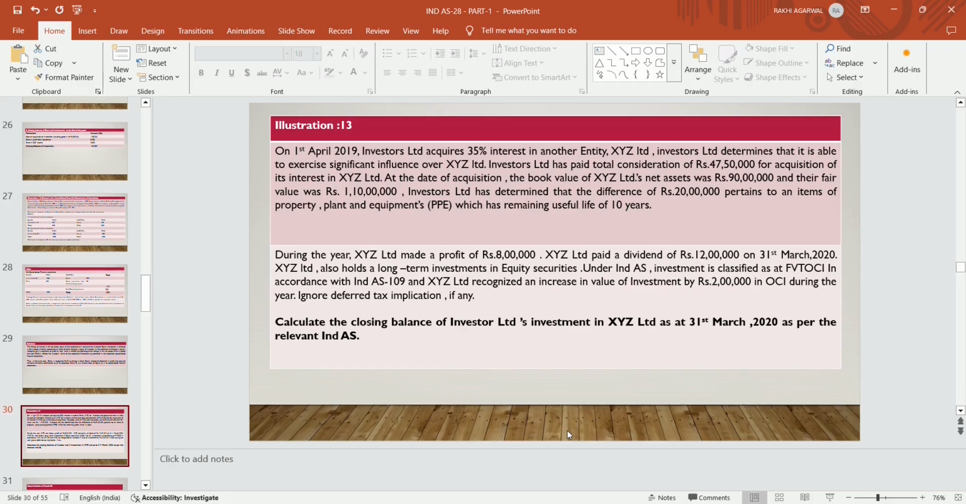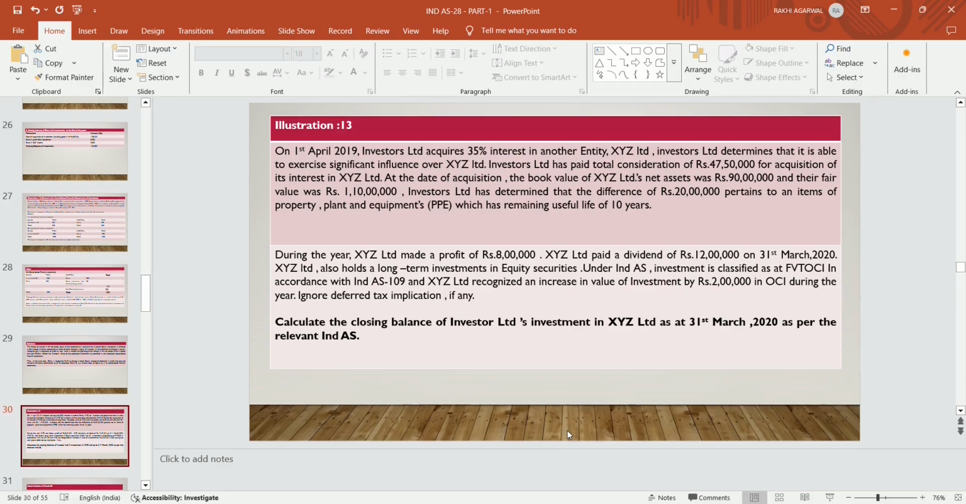During the year, XYZ Limited made a profit of rupees 8 lakhs. XYZ Limited paid a dividend of rupees 12 lakhs on 31st March 2020. XYZ Limited also holds a long-term investment in equity security. Under Ind AS, investment is classified as fair value through OCI in accordance with Ind AS 109, and XYZ Limited recognized an increase in the value of investment by rupees 2 lakh in the OCI during the year. Ignore deferred tax implication if any.